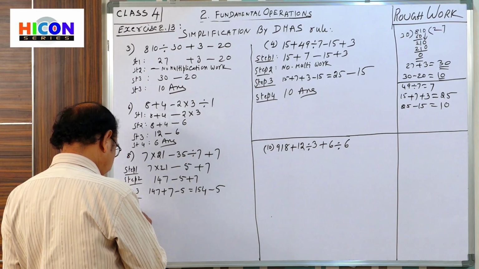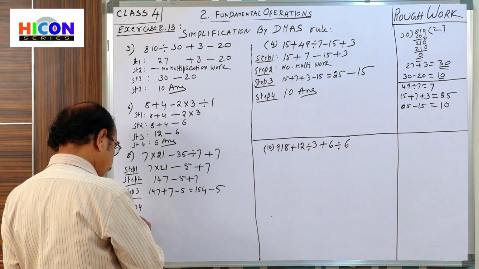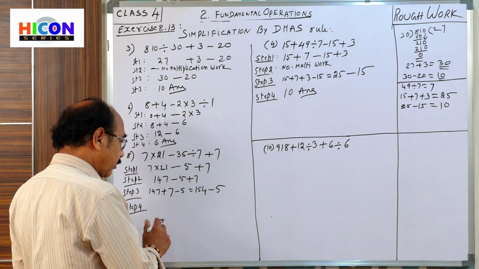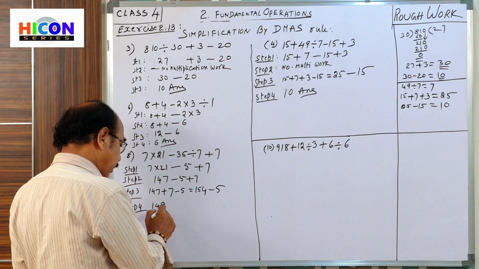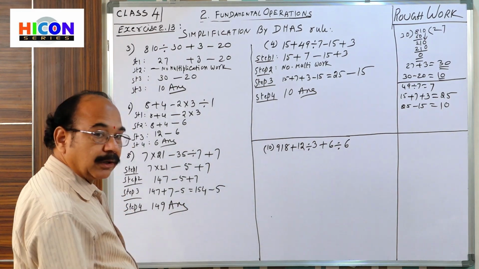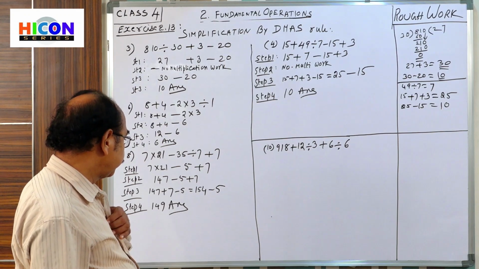Now step 4, come to subtraction. 154 minus 5 is 149. This is the answer of this problem.